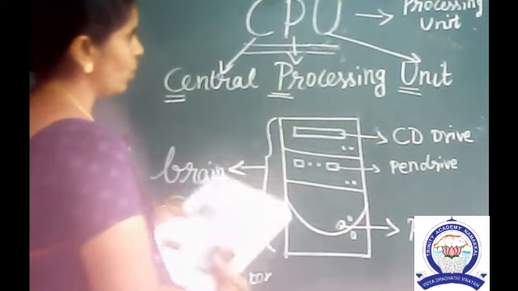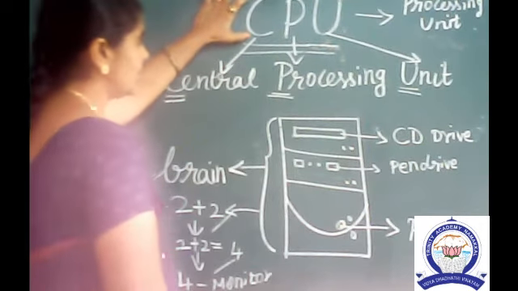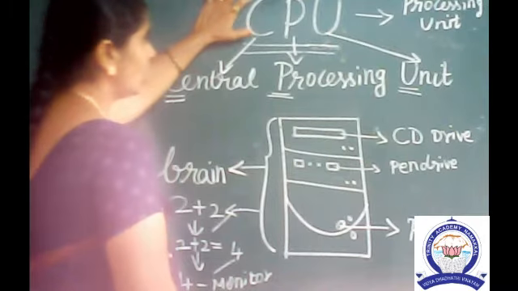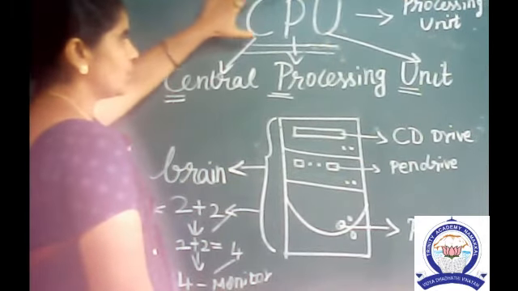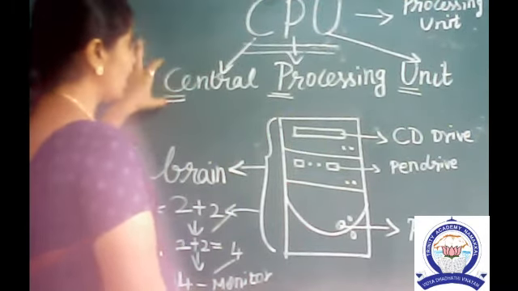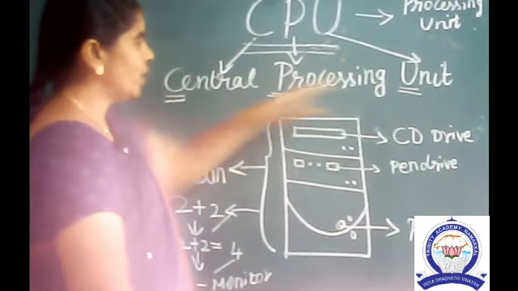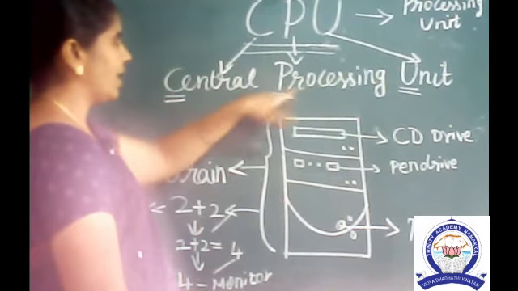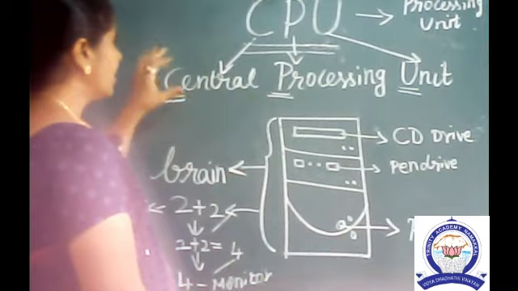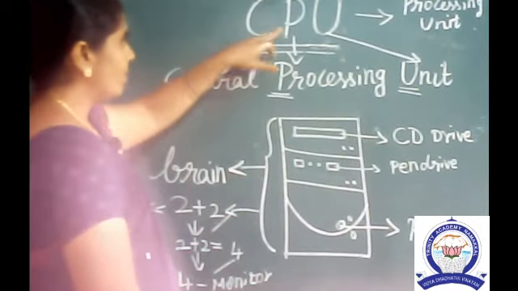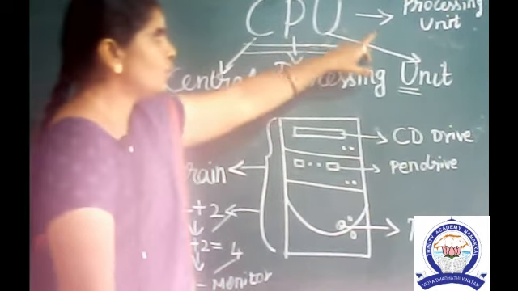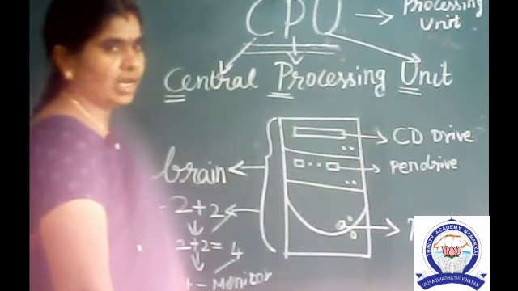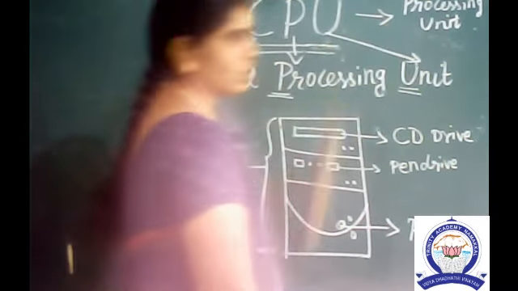See the board. In this chapter the name is CPU. This is the short form. What is the full form of the CPU? Central Processing Unit. See the board, I am underlining the first letters. C means central, P means processing, U for unit. Okay children, CPU is the processing unit.